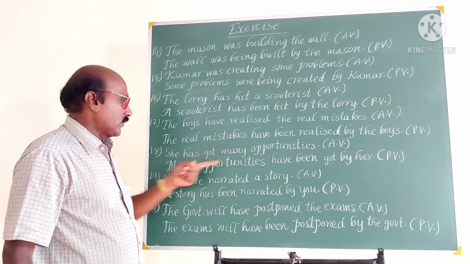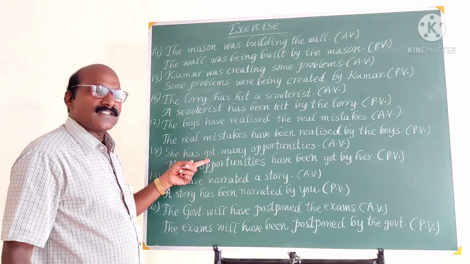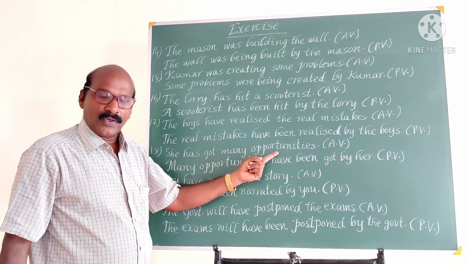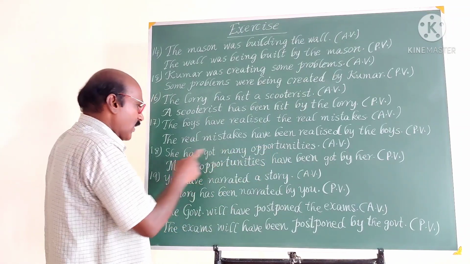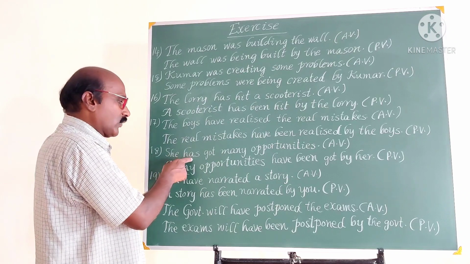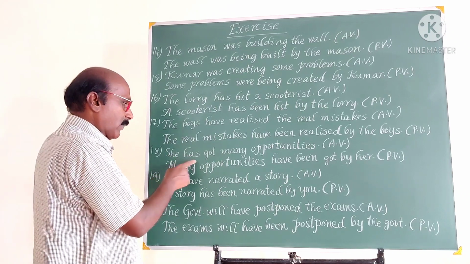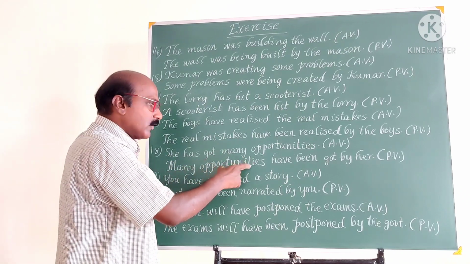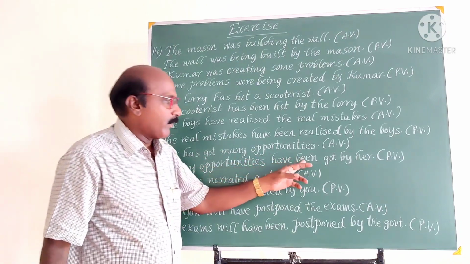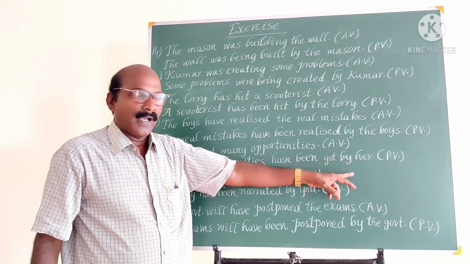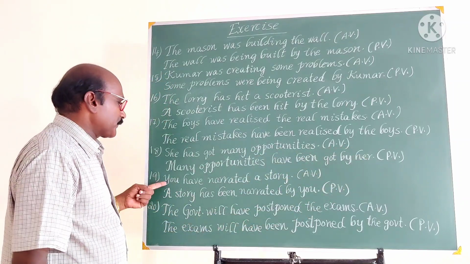She has got many opportunities. This is active voice. She is the subject, has got is the verb, many opportunities, object. Object becomes subject, many opportunities. As the she is singular, we are using has. Here subject, many opportunities, plural. So we have to use have only. Many opportunities have been got by her.